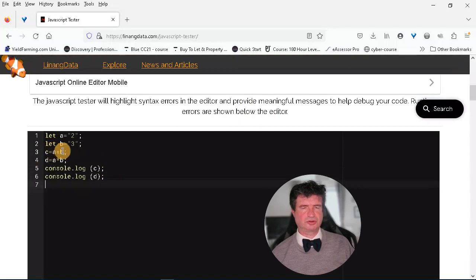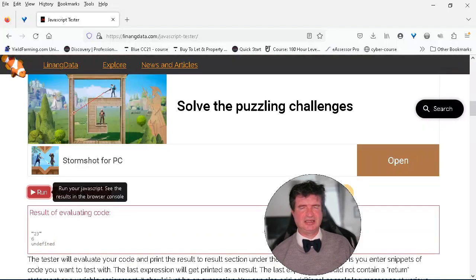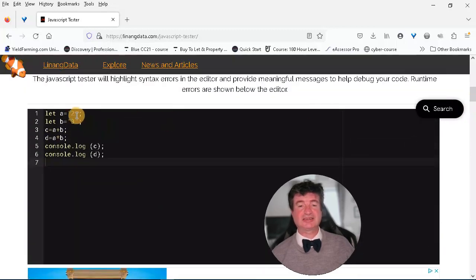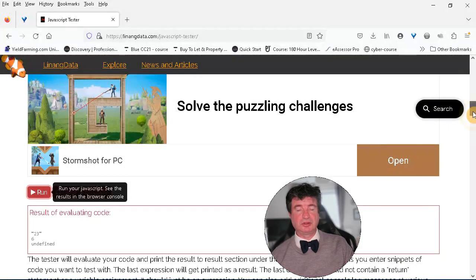So we've got 23 and 6. So how is 2 plus 3 23? Well, it's because this is a string variable. So all it's actually done is added the strings together. You cannot multiply strings, so it assumes it is actually a number, and that's why 6 is correct.